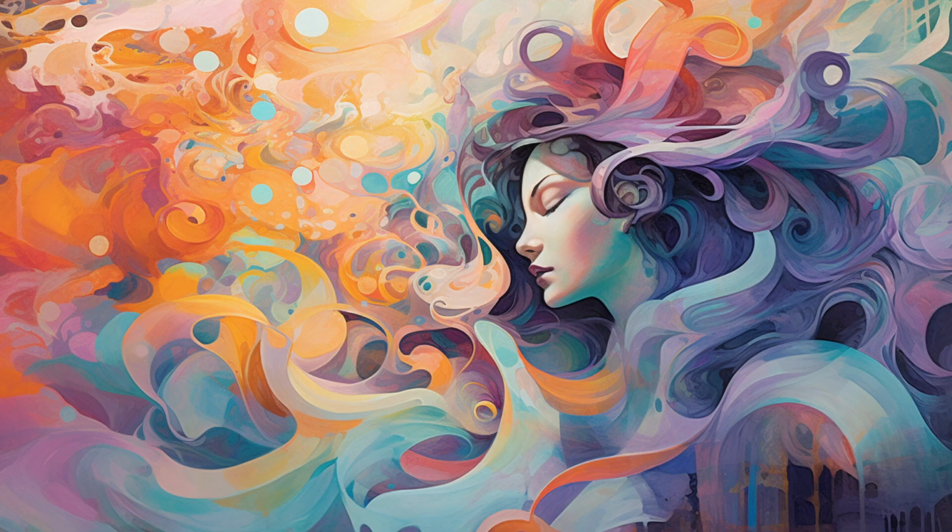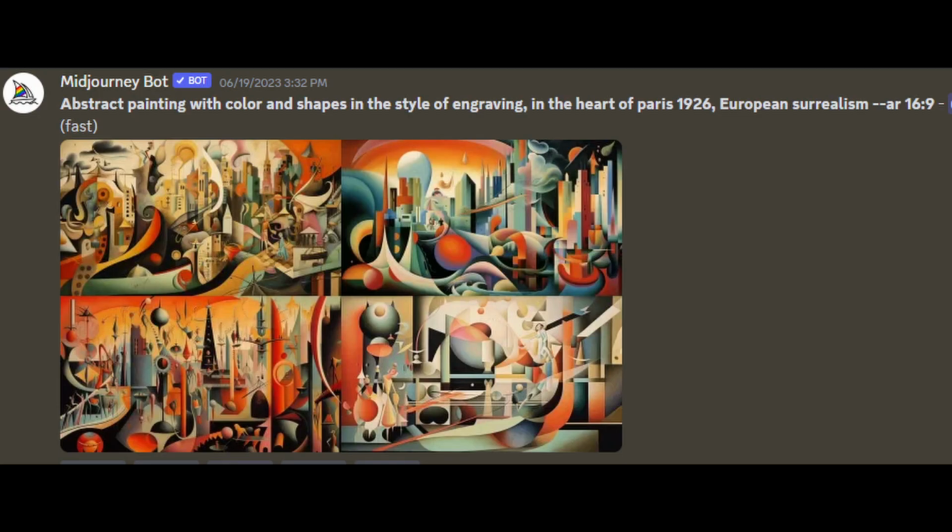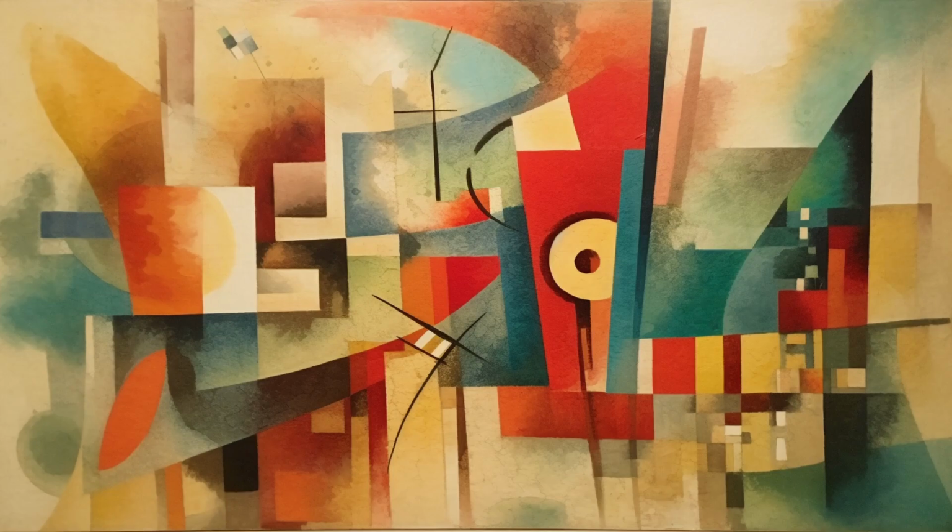You choose the style. I wanted images more painterly and not photographic. I started with abstract painting. You don't need to go with whatever Midjourney gives you. I had first tried adding the term European surrealism in the prompt, but I really disliked the style Midjourney gave me because it was not the style for this story. I also tried with color and shapes.